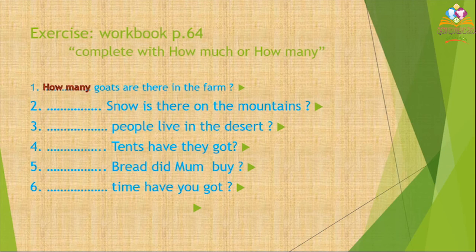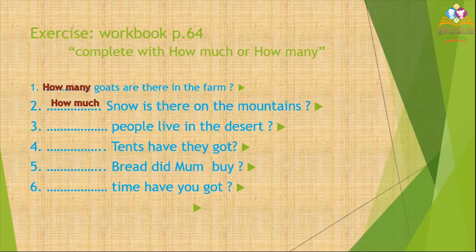Number 2, snow. Is snow a countable or uncountable noun? Snow, I can see it with quantity, not number. So it's not countable. It's an uncountable noun. Here, I will use much or many? Yes, much. Thank you. How much snow is there on the mountains?